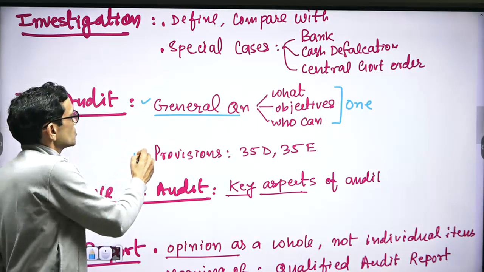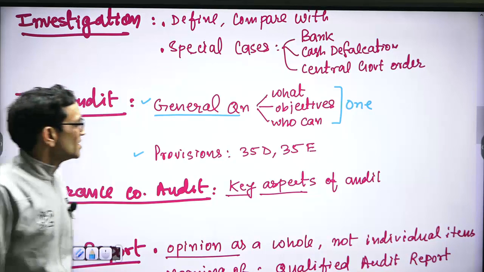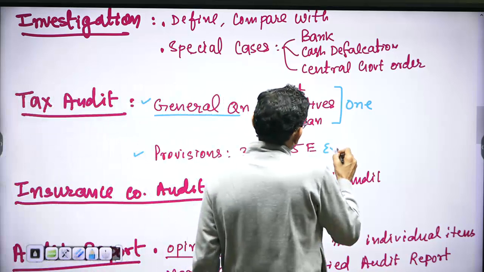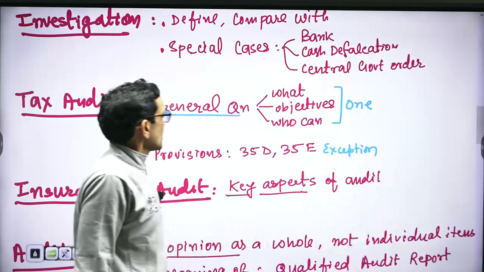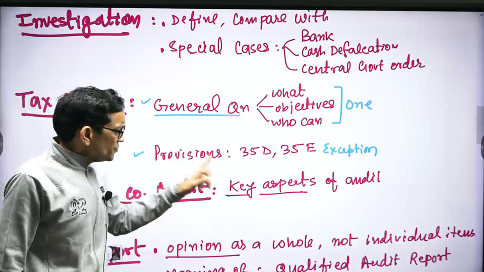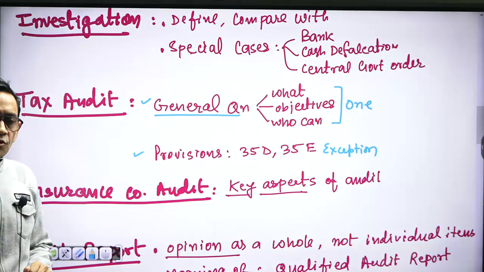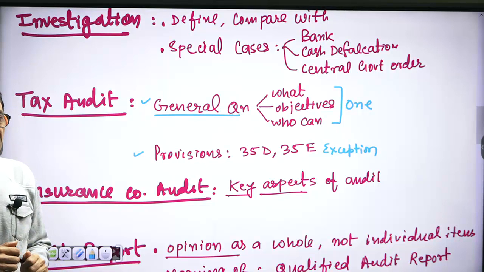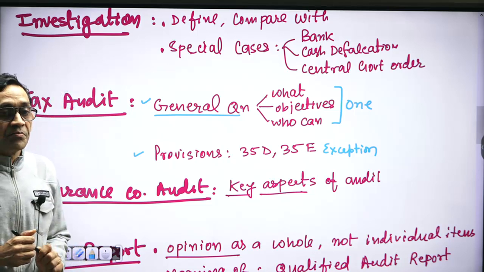Another question that is possible is provisions of section 35D and 35E. It was an exceptional question. Such a question is not expected to be repeated. But we can take cues from this question. If we see this question, UPSC may ask a 10-marker question: mention the situations in which tax audit is compulsory.